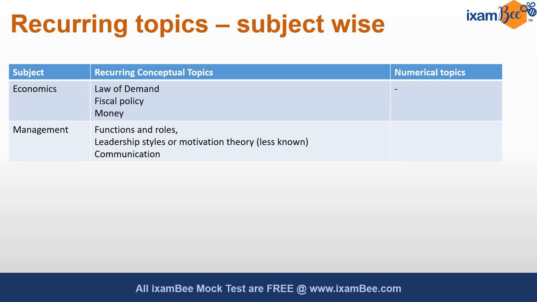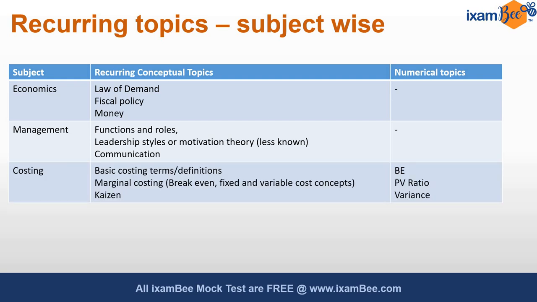And also communication has been, especially communication flow and communication networks related questions have been another recurring topic. The last topic, costing. Here the types of questions have revolved around basic costing terms and definitions.